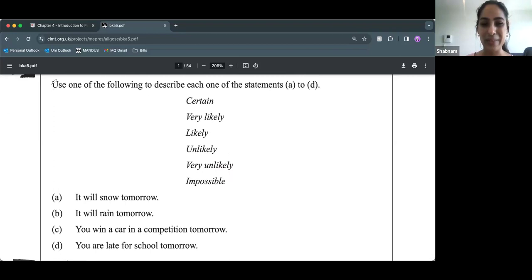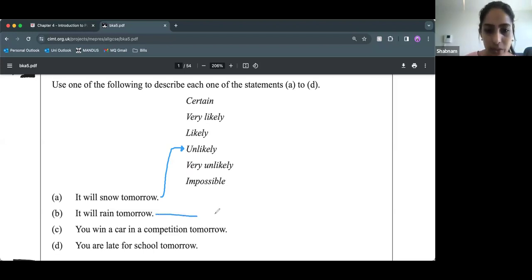Okay, all right, so it's been 2 minutes or so. So what do you think about the first one? It will snow tomorrow. Yeah, well, I mean, it's probably not too likely with the weather we've got in Melbourne at the moment. So we would say unlikely, but you're right, it's not impossible. It's just unlikely.